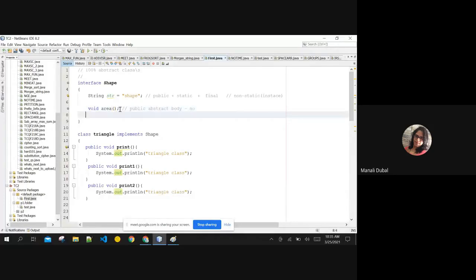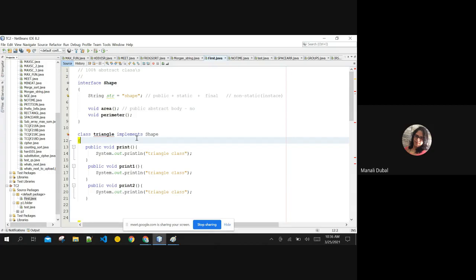Like for Shape, you have only 2 functions here: void area and void perimeter. That's it. Whatever applications you are going to use, they will be very meaningful, and there will not be any extra functions. The interfaces that you are going to use are predefined, and you are simply using them. They are very precisely and nicely defined, like the Button class I gave as an example, and the same will be there in an interface also. You are going to implement it in a proper way only, so no need to worry about memory allocation and everything.